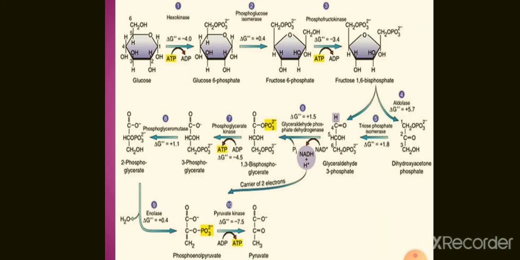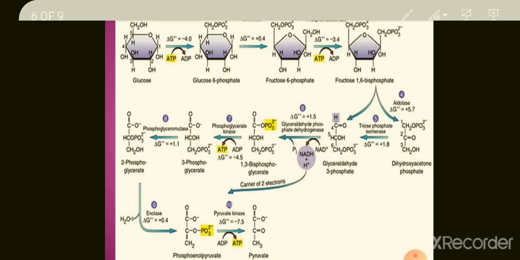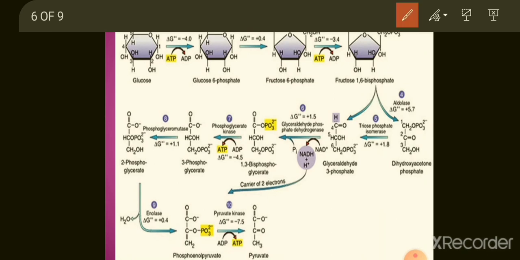So let us study this one more time. Glucose is converted to glucose 6-phosphate. Then glucose 6-phosphate is converted to fructose 6-phosphate. Then fructose 6-phosphate is converted to fructose 1,6-diphosphate or fructose 1,6-bisphosphate.